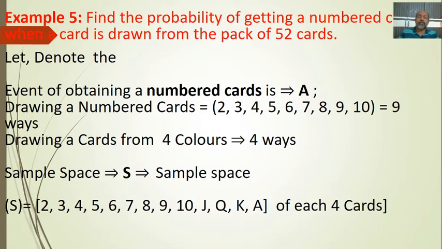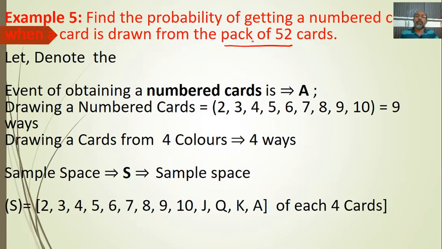So we'll take one example. Find the probability of getting a numbered card when a card is drawn from a pack of 52 cards. The pack of cards is also called a deck, with 52 cards.